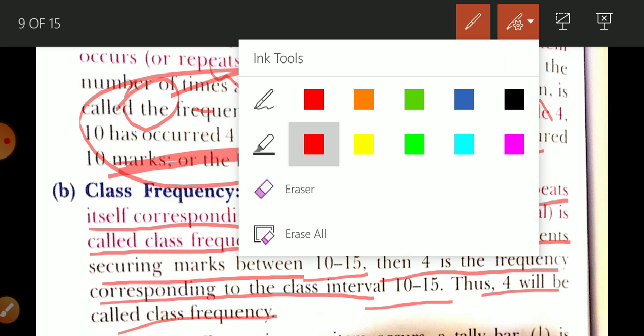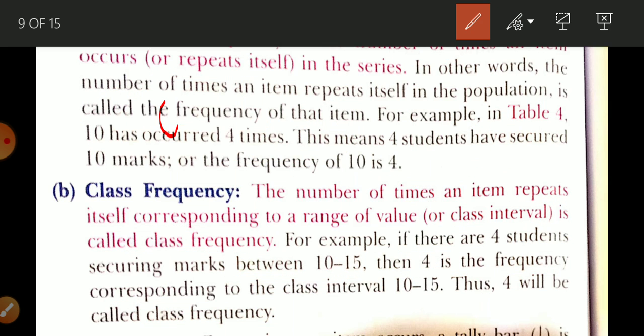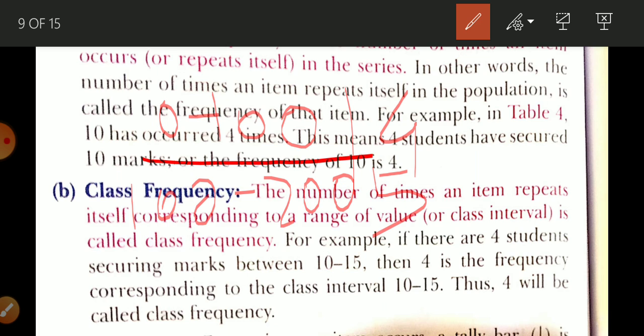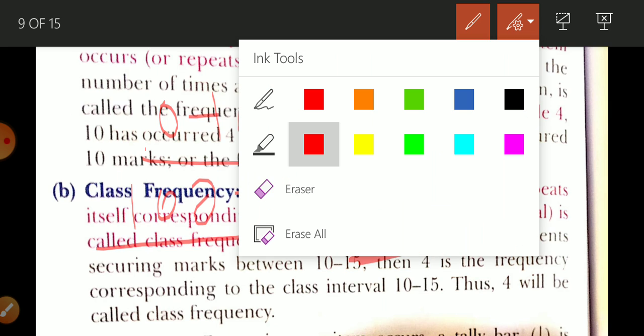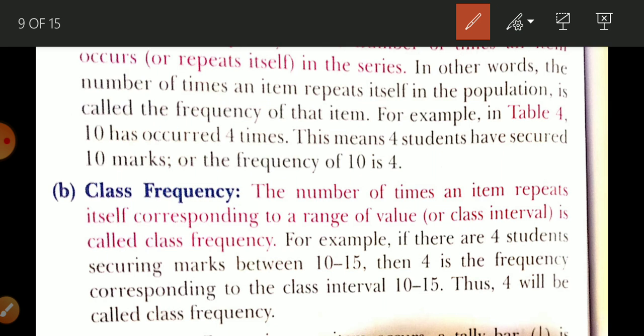Okay, अगर मैं एक और इसमें ऐड कर दूँ तो 0 to 100 there are 4, and 100 to 200 there are 5. So 4 is the class frequency of 0 to 100, and 5 is the class frequency of 100 to 200. I think you are able to understand these two terms. This is the meaning, you have to learn it.